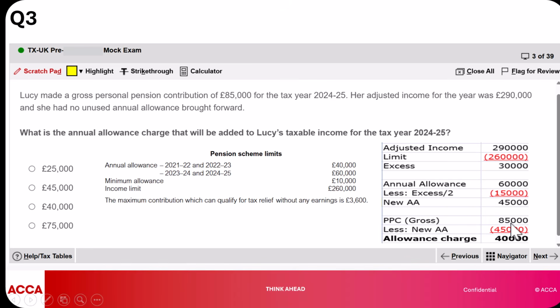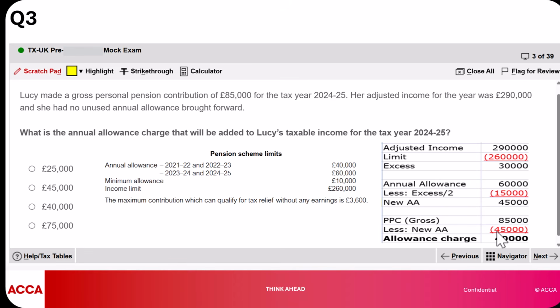So remember, Lucy has made a contribution of 85,000. She has an annual allowance. So the annual allowance is simply giving you a chance to be able to contribute up to a certain amount without being taxed. But as you can see here, our annual allowance is 45,000. So Lucy could have been able to contribute up to 45,000 without being taxed. But since she contributed 85,000, we realize that she's contributed an excess of 40,000 and that 40,000 will be charged. So she will be taxed on that 40,000.